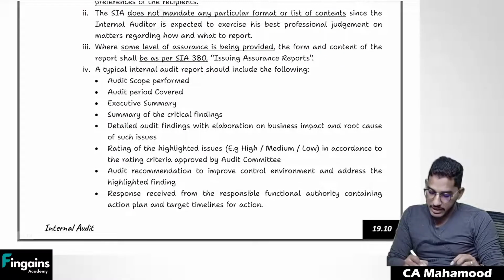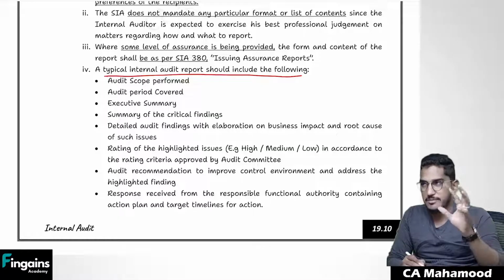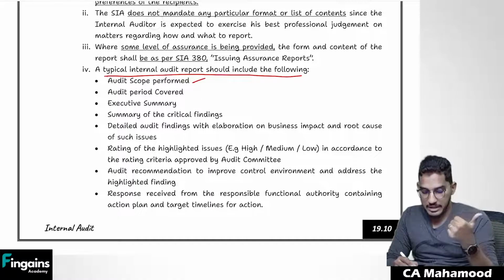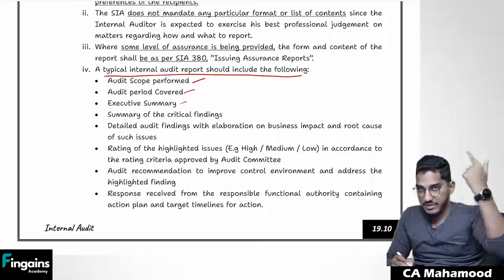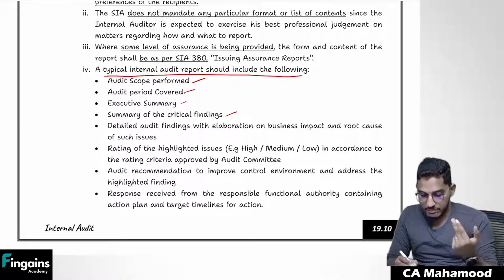The typical internal audit report should include the following. What should be typically included? Basically, a normal internal audit report will contain these contents. You have to give an audit scope paragraph. You have to talk about the audit period. You have to give an executive summary like we have seen. Then you have to give the critical findings, whatever are there, in summary.